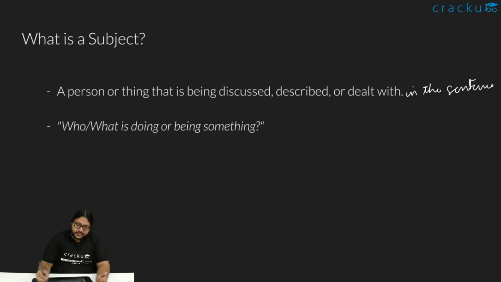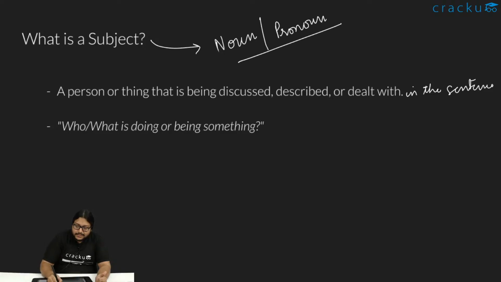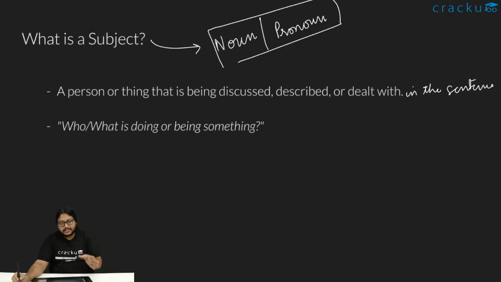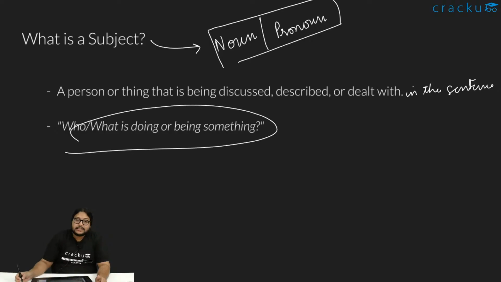That thing is a subject, and the subject is usually a noun or a pronoun. It can't be a verb or something, okay? It has to be a naming word. So a subject is always a noun or a pronoun. If you are confused about what a noun is, or about the other parts of speech, you can go check out our previous video where I've discussed nouns, pronouns, and the other parts of speech in detail. Anyways, the subject is essentially who or what is doing, or what is being done.